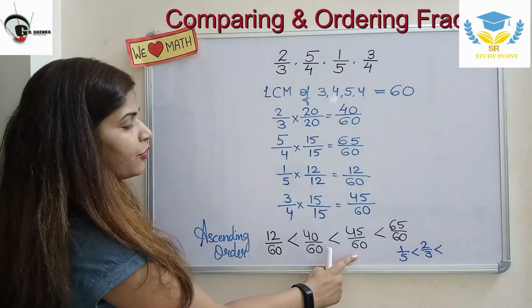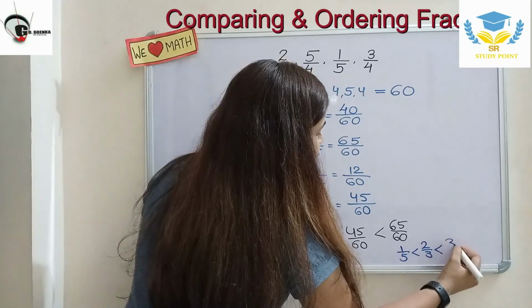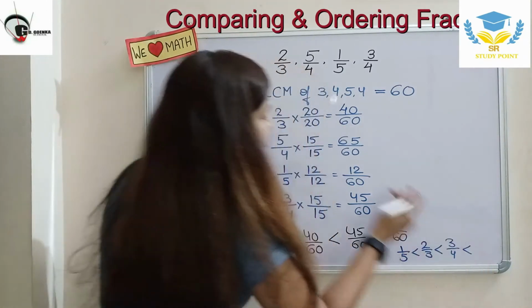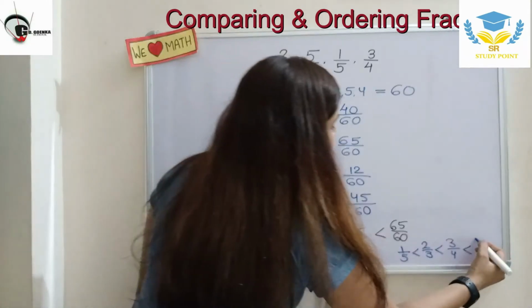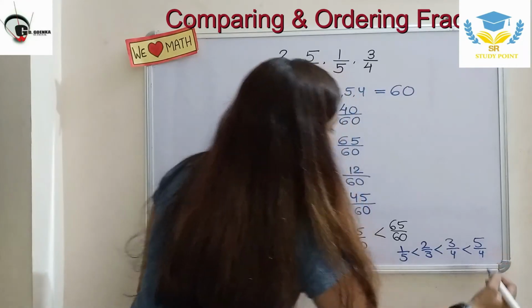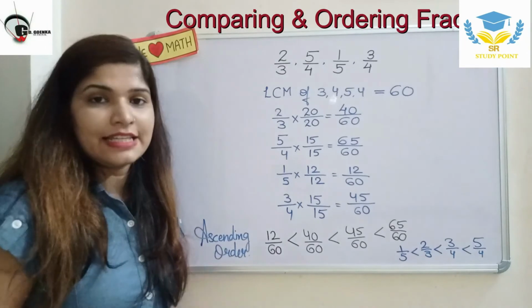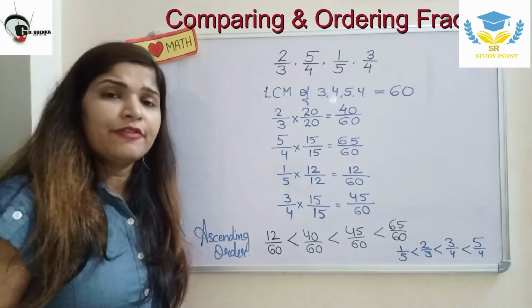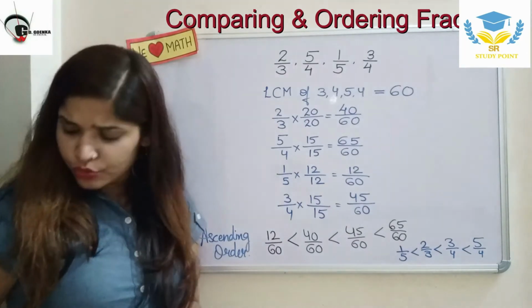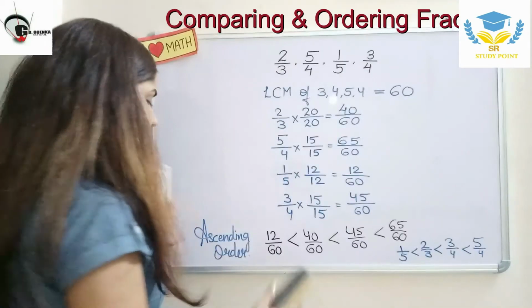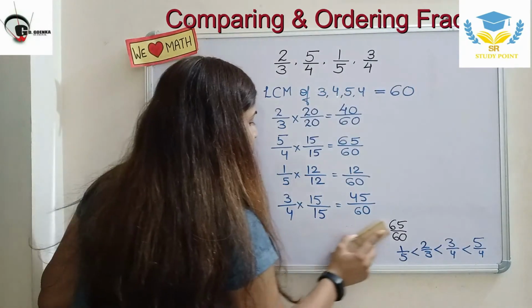What was 45 upon 60? That is 3 upon 4. And what was 65 upon 60? That is 5 upon 4. So this is how we have done. We have compared these fractions and ordered them in ascending order. And if we have to do it in descending order, what do you need to do, children? Just do it in reverse. How? Let me tell you.